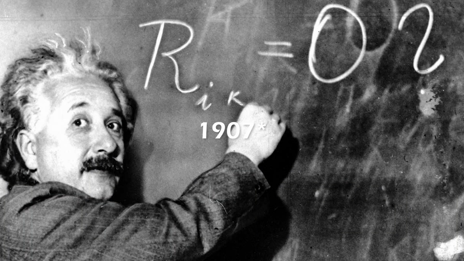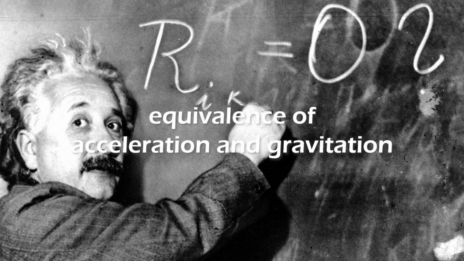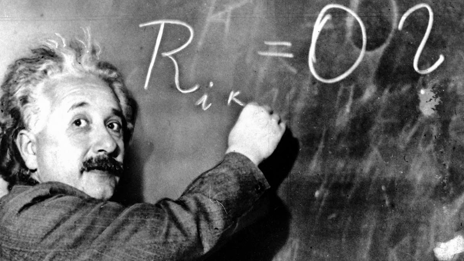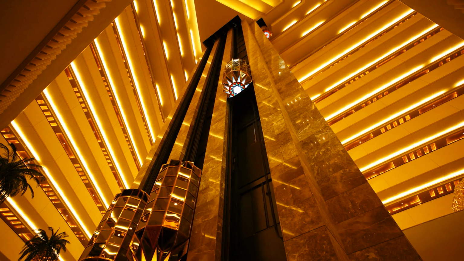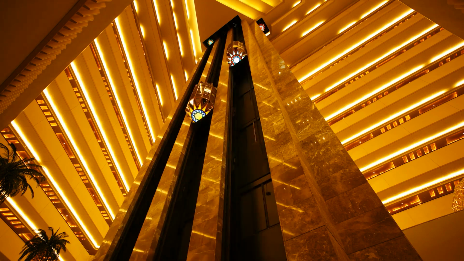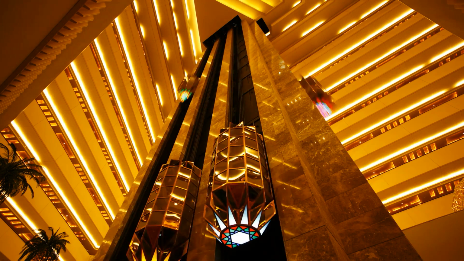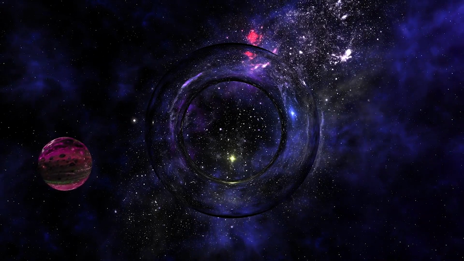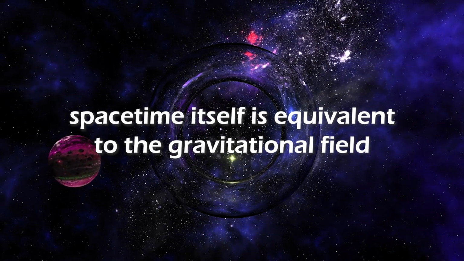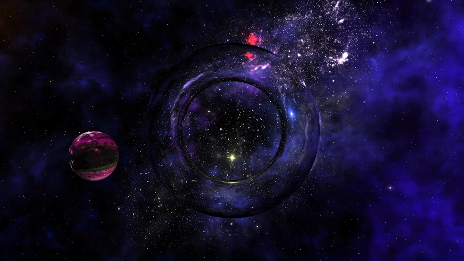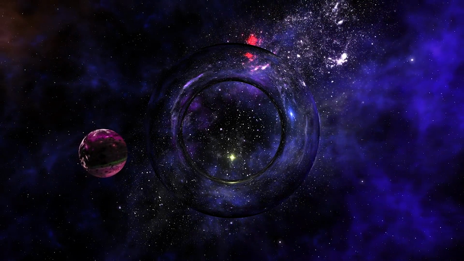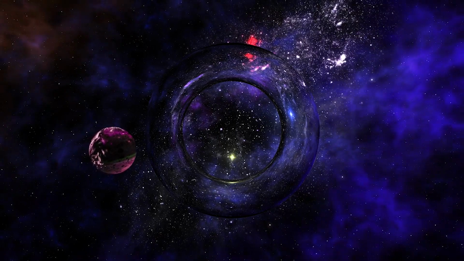In 1905, Albert Einstein proved the equivalence of acceleration and gravitation. If you imagine yourself standing in an elevator which is being accelerated upwards with acceleration g, you would not be able to distinguish this from gravity pulling you down. Another way to restate this is to say that spacetime itself is equivalent to the gravitational field. The presence of mass then does not merely warp the gravitational field around it, but warps the very fabric of the spacetime geometry itself. This is the basic insight of Einstein's general theory of relativity.